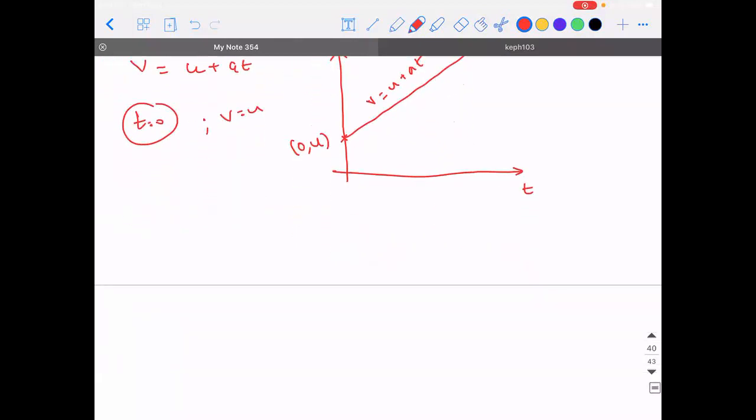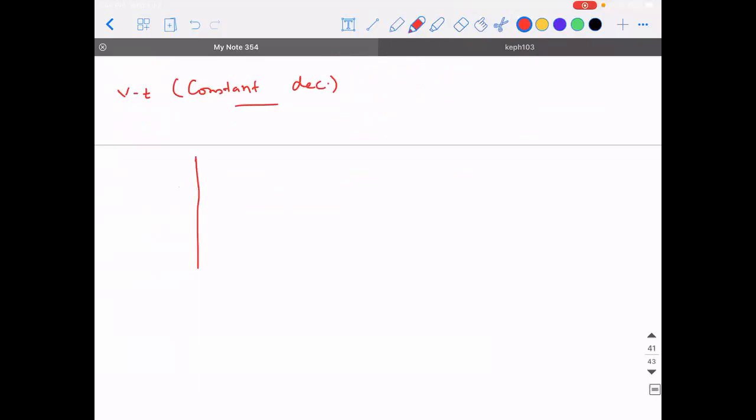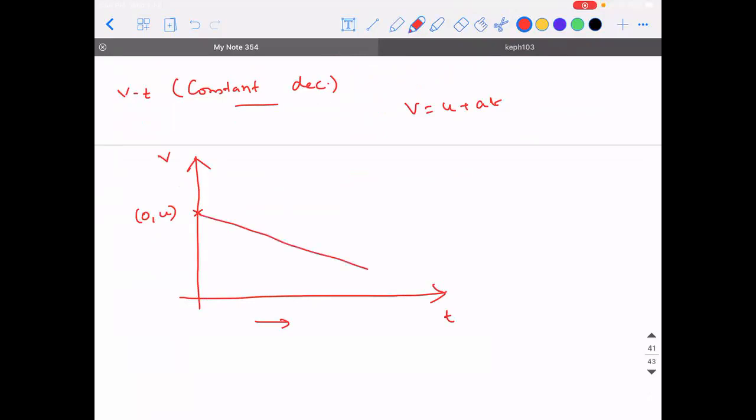In a similar way, if I have a velocity time graph with constant deceleration or retardation, for that matter, v is equal to u plus at. Initial point will still be 0, u. But what will happen as the time increases? What do you mean by retardation? Retardation means decrease in velocity with respect to increase in time. So this is how the graph will look like.